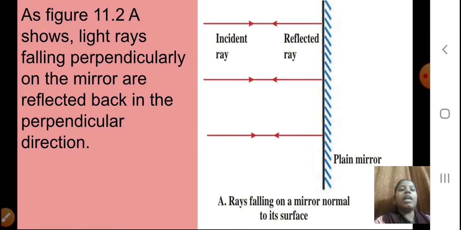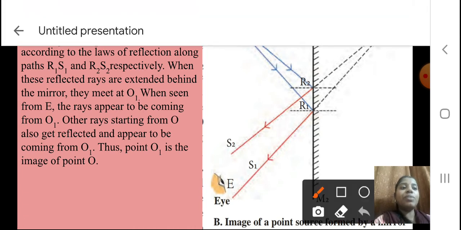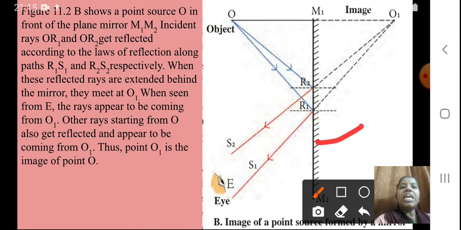Okay, students. Now, figure 11.2b shows a point source O in front of a plane mirror M1M2. So you can see here, where is our M1M2? See, this is my mirror here. And I have a point source. Can you see this? This is my point source O, the object. Now what is happening, students? So the incident rays are OR1 and OR2. See this, can you see? These are the blue color lines. They are the incident rays.